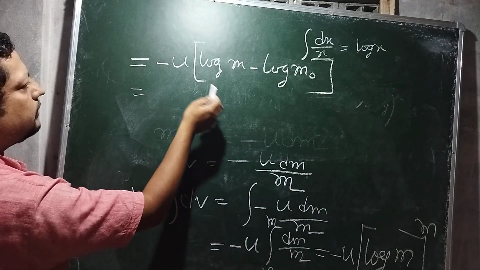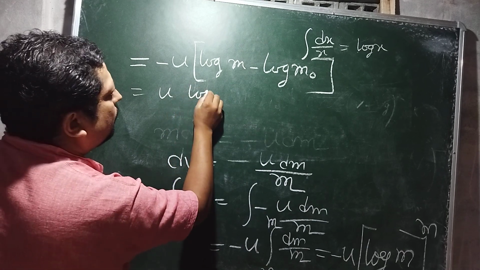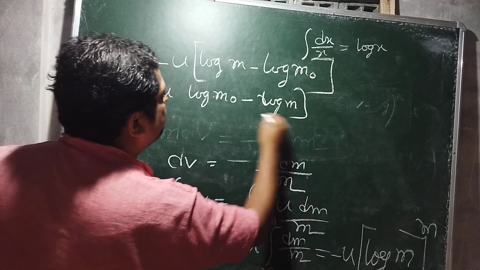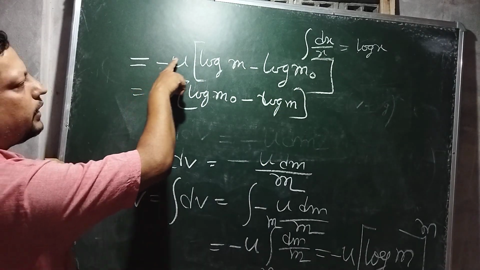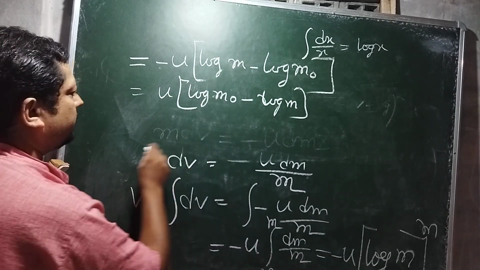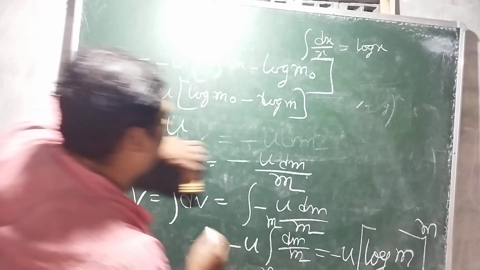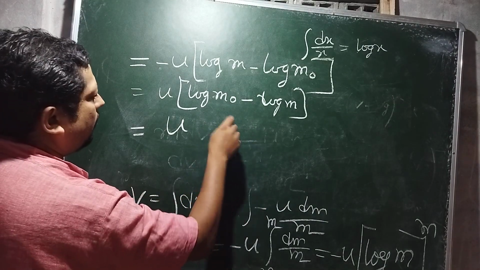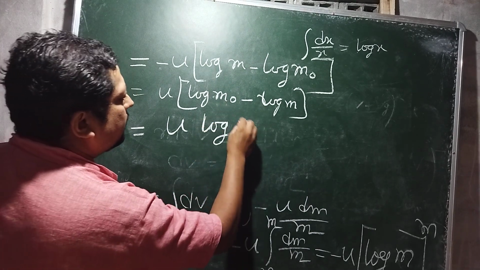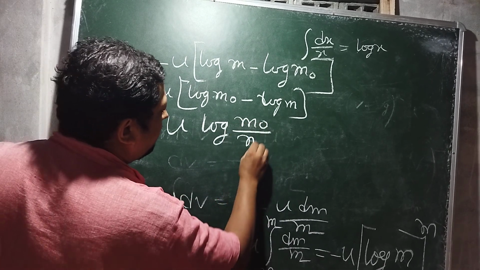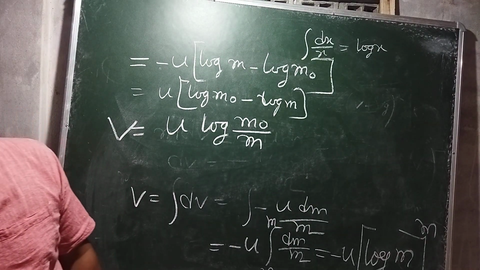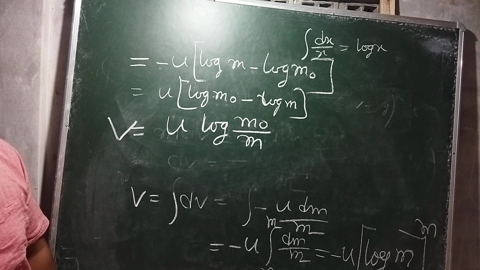So if I take the minus inside, u equals log m naught minus log m, because we have taken this minus here, so it will become positive, and here minus will come. So we have written in this way. And u, now there is a formula: log a minus log b means log a by b, that means m naught by m. So velocity is u log m naught by m. Okay.